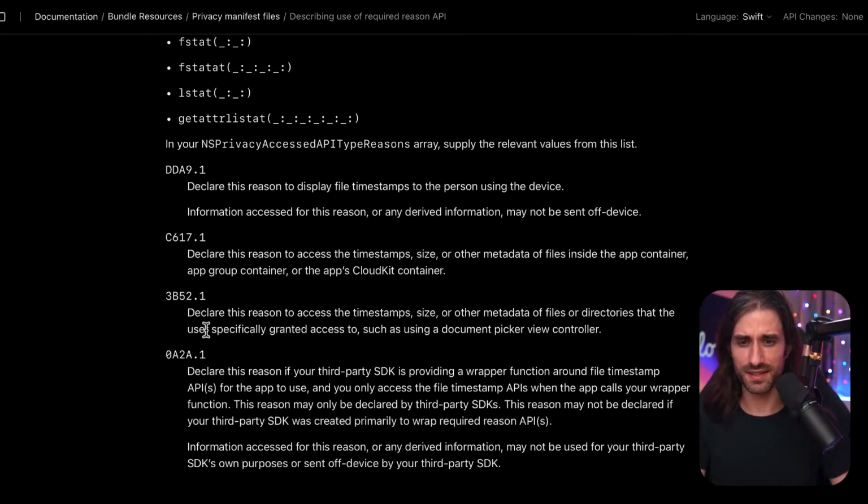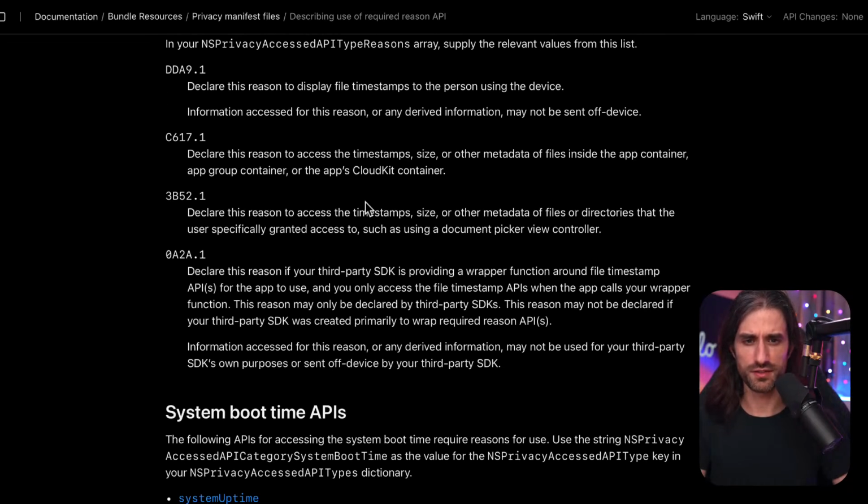But basically there is displaying the timestamps, and this one is accessing the timestamp, but it doesn't say what you do with it. So that's why I'm a bit confused here. I'm a bit confused by these two.